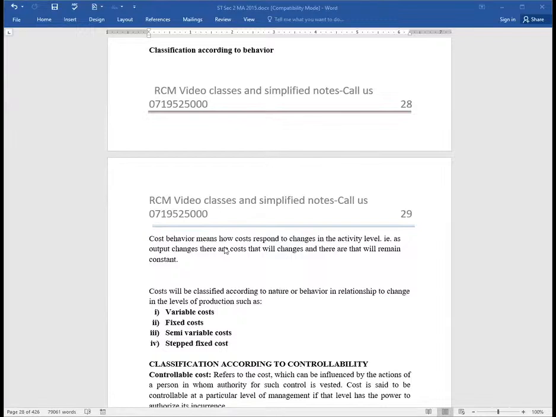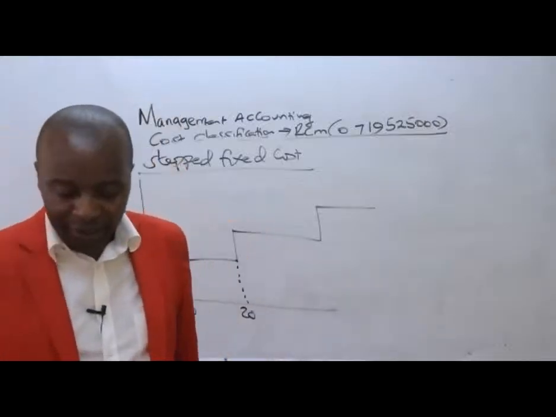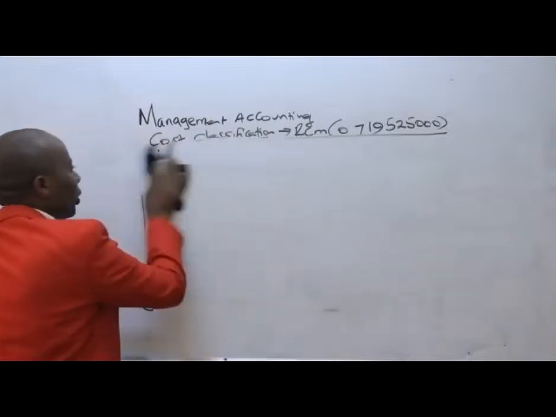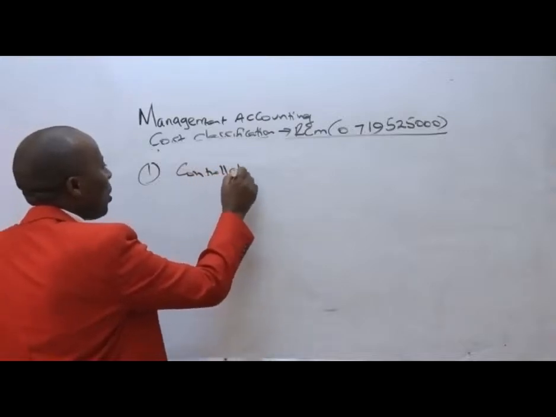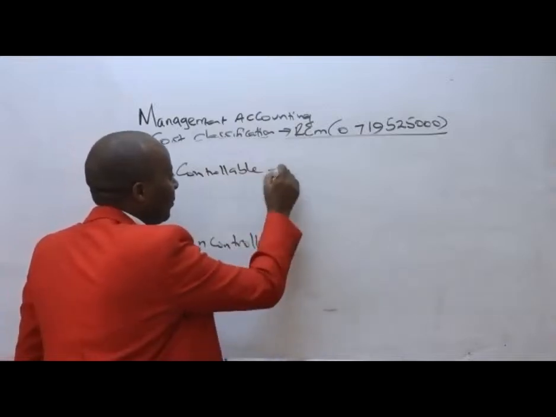Now from there, ladies and gentlemen, we've got these particular ones, which are just a walkover that we need to explain very fast. So we have classification according to controllability. Under controllability, ladies and gentlemen, we shall be having two classes. Which classes are these? We are going to be having those costs which are controllable, and those costs which are non-controllable or uncontrollable, as the name suggests.